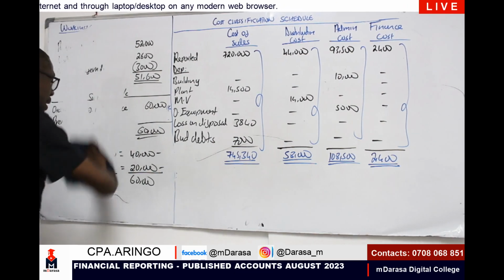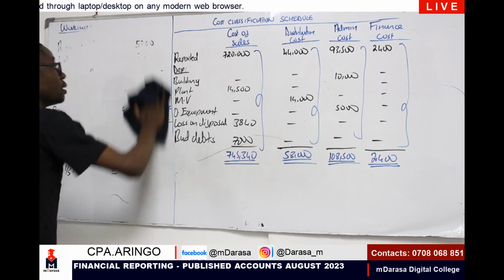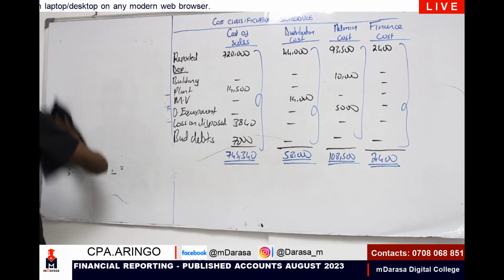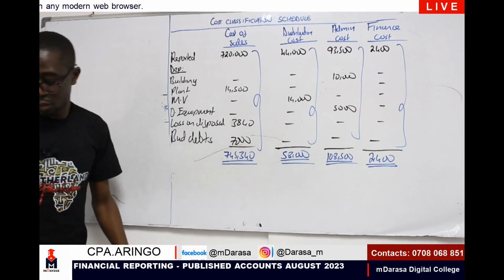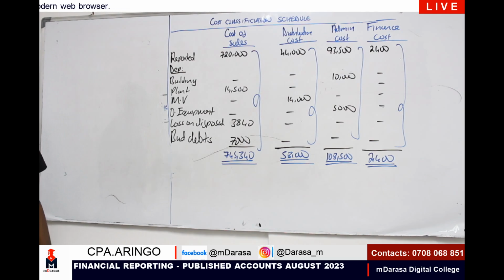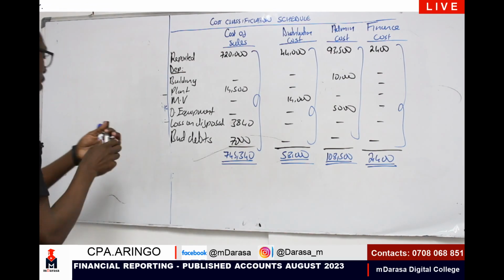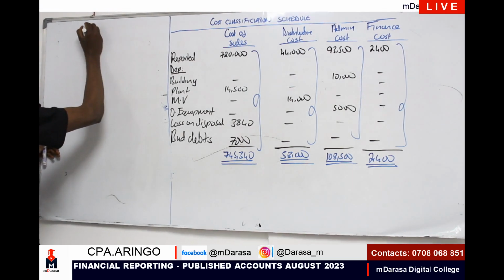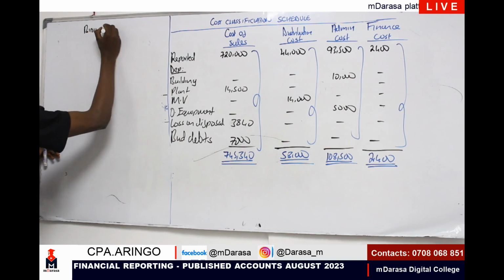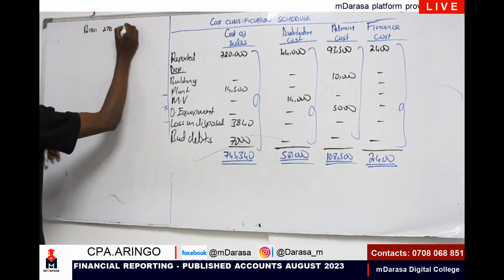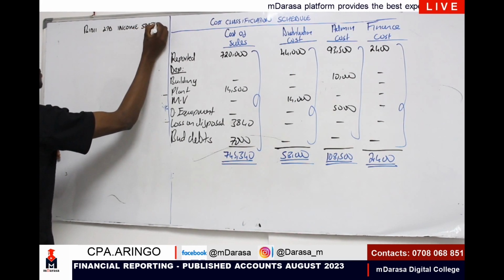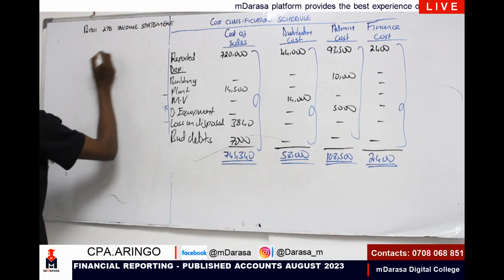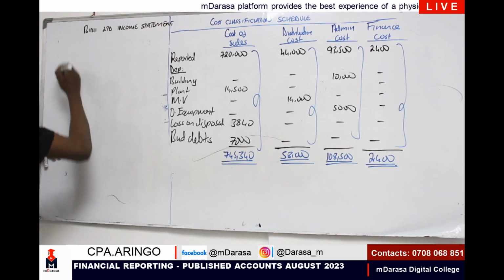Allow me to erase everything here, because we have it as we wanted. So the name of the firm, always very good to start with the title, which is BD Limited income statement, of course, for the year ended.